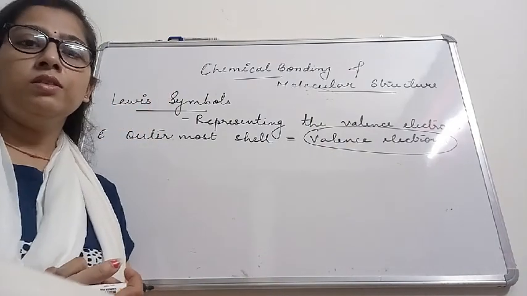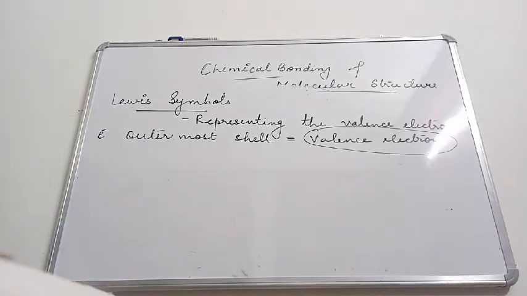Now G. N. Lewis, the scientist, introduced certain symbols to represent valence shell electrons in an atom, and these are called valence symbols, Lewis symbols or electron dot symbols.